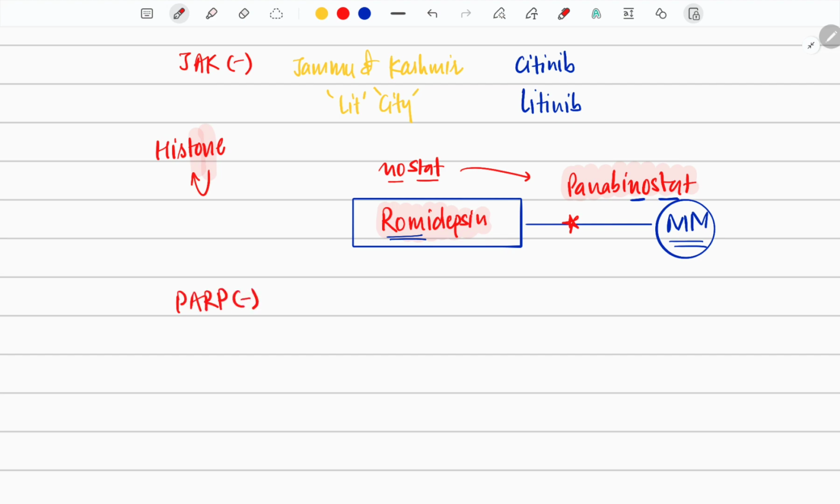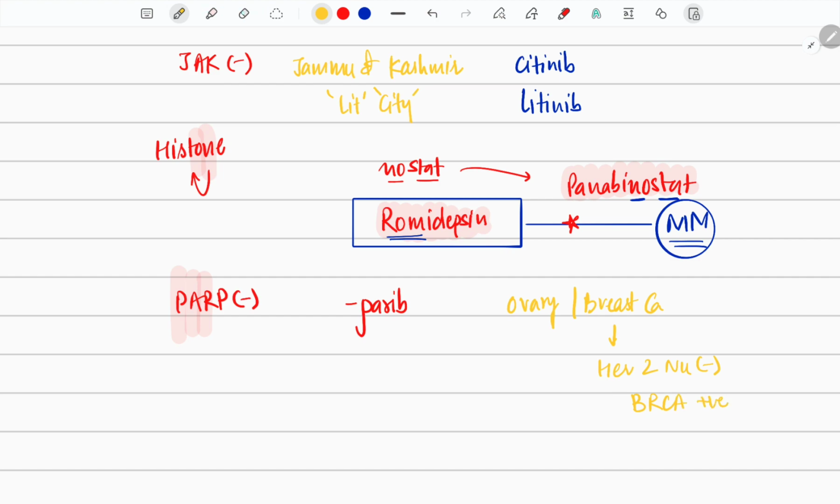Next is PARP inhibitor. Now remember PAR. Please remember this PAR, so this is going to be parib. Please remember this is something which you give in ovarian and breast cancer. Ovarian cancer and breast cancer. And which breast cancer? The one which is HER2 neu negative but BRCA positive.